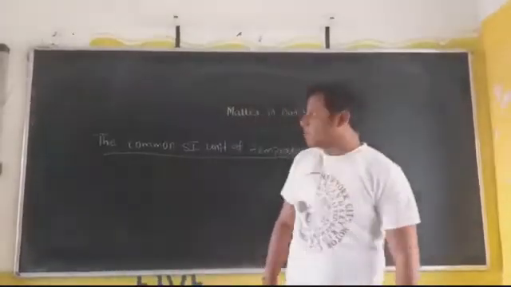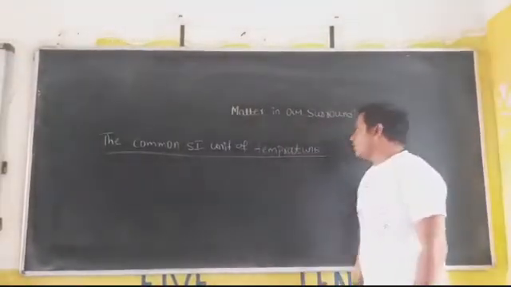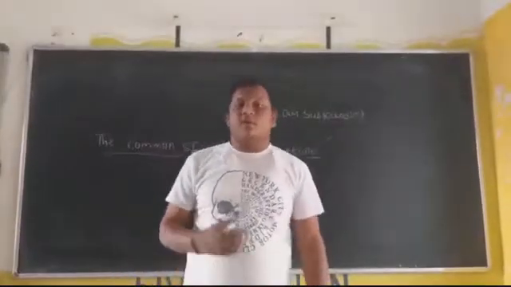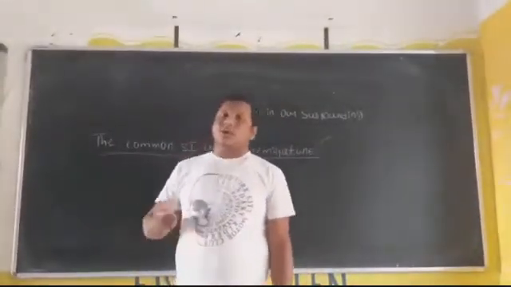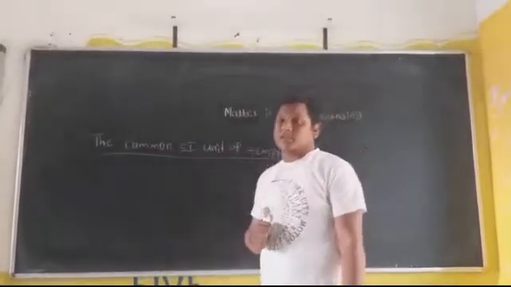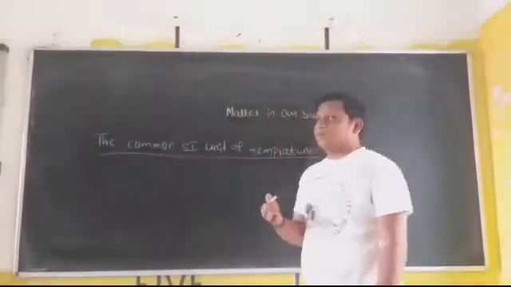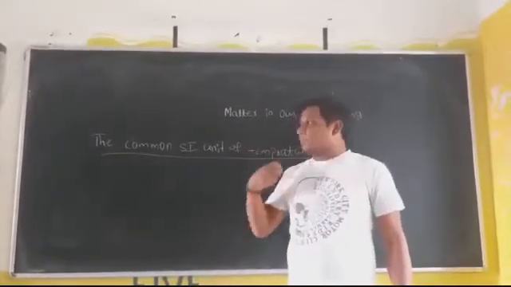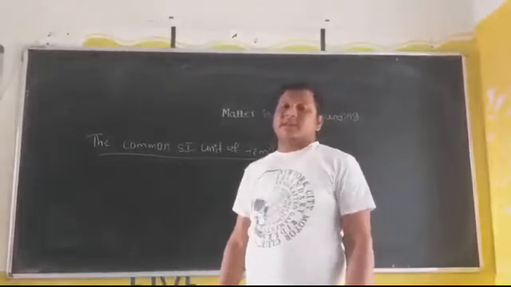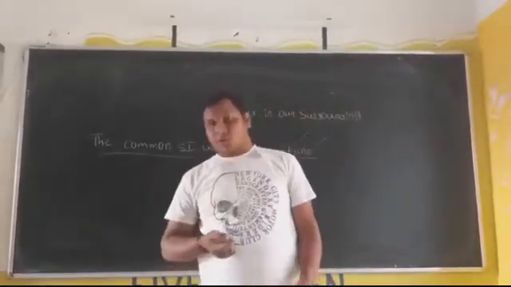The next topic is the common SI unit of temperature. We all know temperature, whenever you have a fever or whenever you are boiling or melting something, we indicate the temperature in some units. Temperature can be measured in different units.